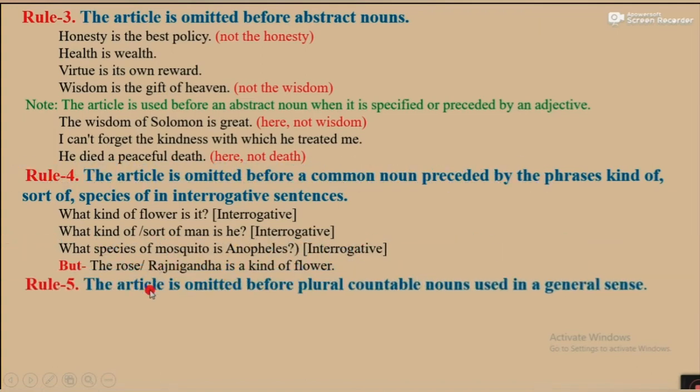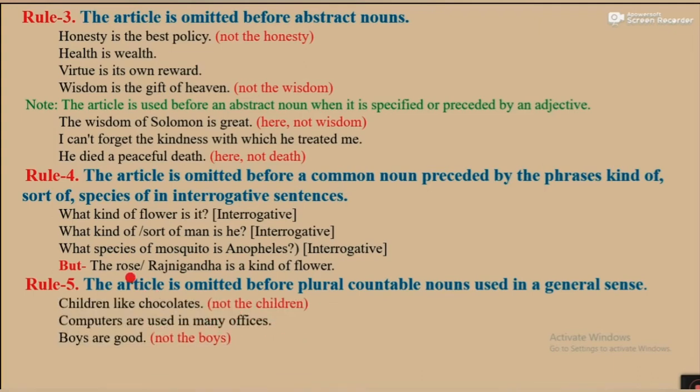Rule number 5. The article is omitted before plural countable nouns used in a general sense. So generally we can't use article before plural countable nouns. For example, children like chocolates, not the children. Here children, computers and boys are countable plural nouns. Computers are used in many offices. Boys are good. They are plural countable nouns, so we can't use article before them. We cannot say the boys.